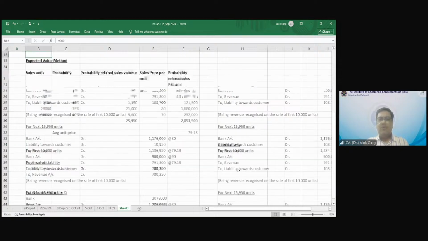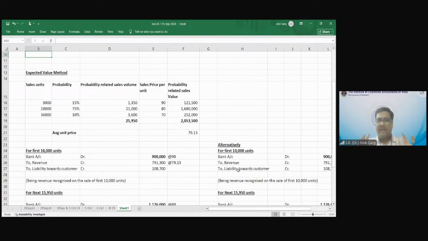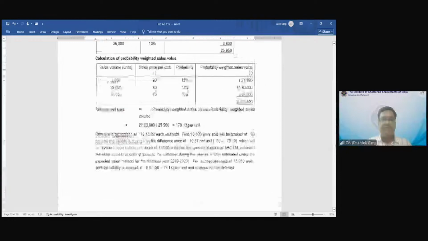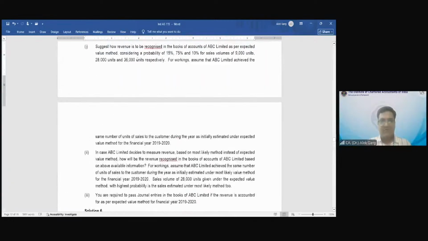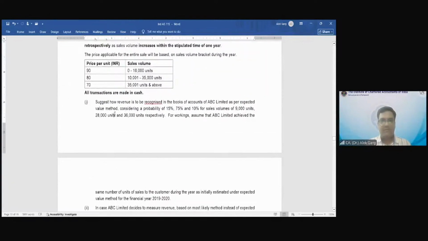Okay. So I hope this is clear to everyone that we have computed what should be my average estimated sale price after considering the variable consideration. Now, friends, we have completed part A of this question. Now, what is part B? There is the other one also.